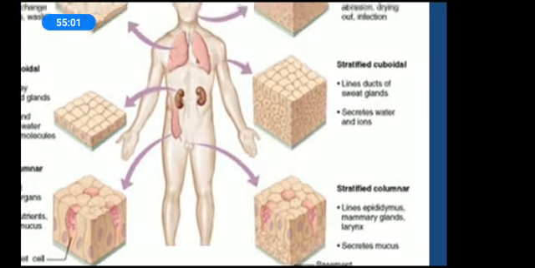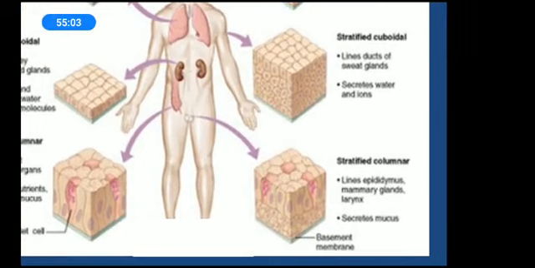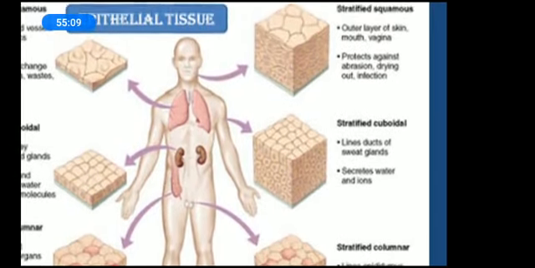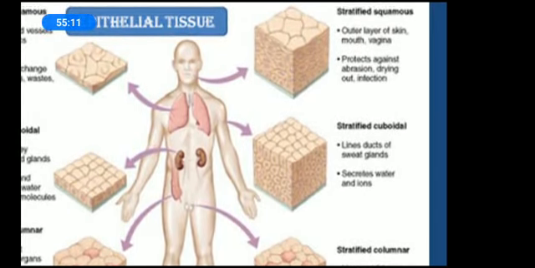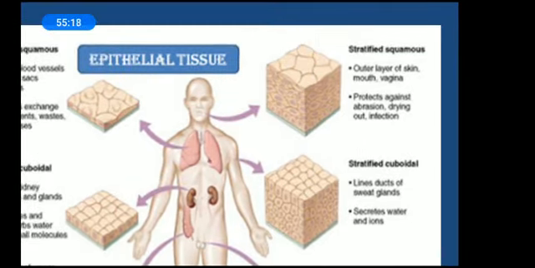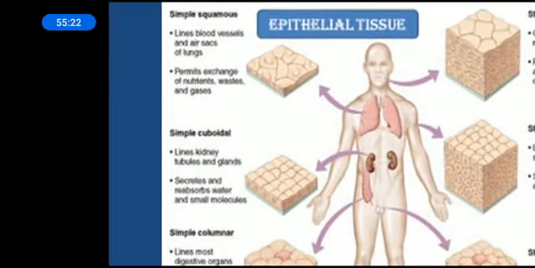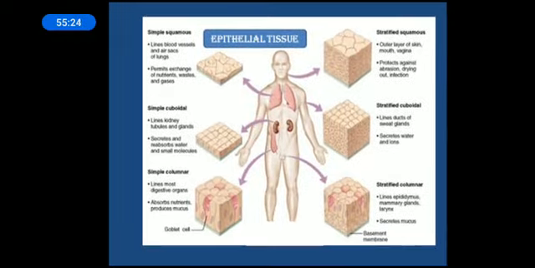This is stratified columnar tissue, which is mainly responsible for protection. It is also found in the glands. Okay, stratified cuboidal tissue is found in the skin, responsible for protection and for preventing dehydration, and stratified squamous is again found in the buccal cavity and all that, right? That's all about the different epithelial tissues.